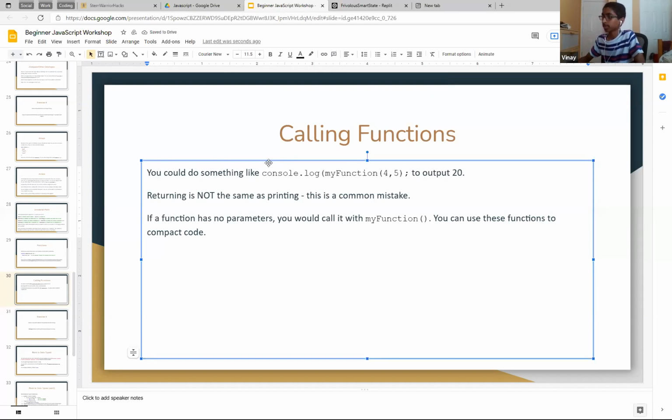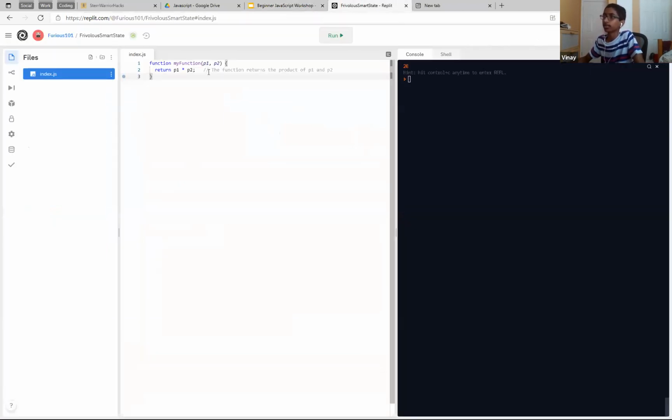console.log, right? Sorry, guys. And returning is not the same as printing. This is a common mistake. Returning and printing aren't the same. We had to console.log it to actually log it. So if we wanted to, we could do var x equals myFunction of 1, 4, 5. This would make it equal to 20. But if we wanted to output it directly, because this by itself wouldn't really do much, we could do console.log of